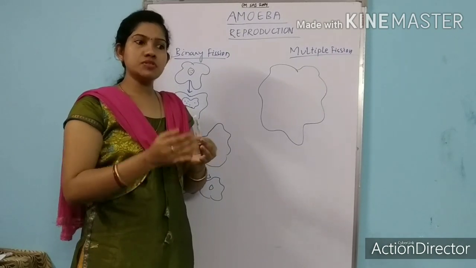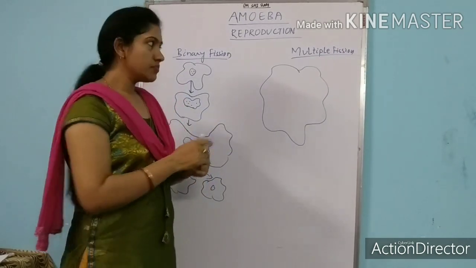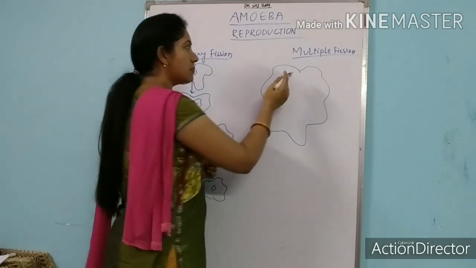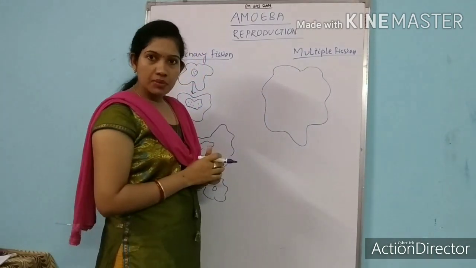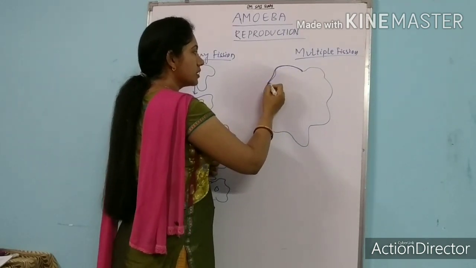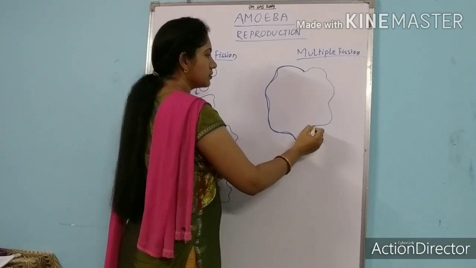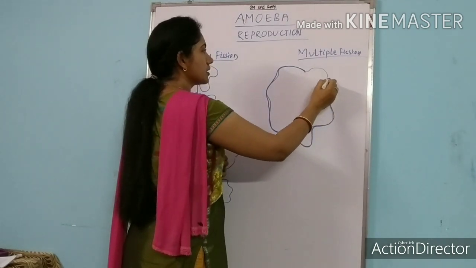In multiple fission, it will undergo some steps. What are the steps? At first, the plasma membrane of the amoeba will be surrounded with a tough covering. We call it a cyst.